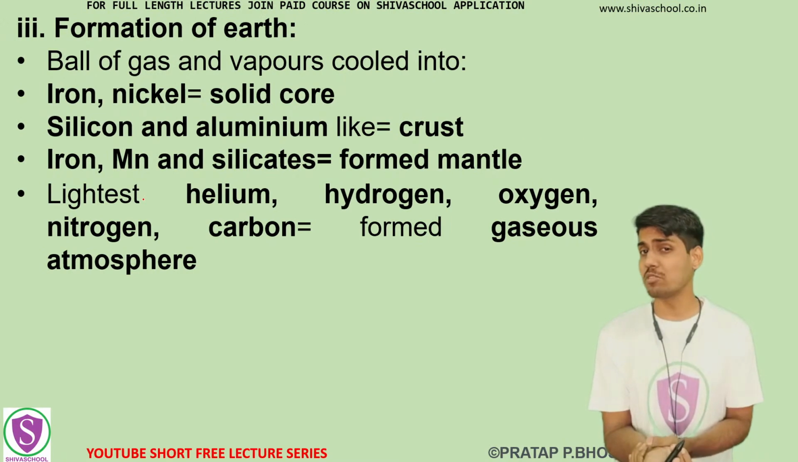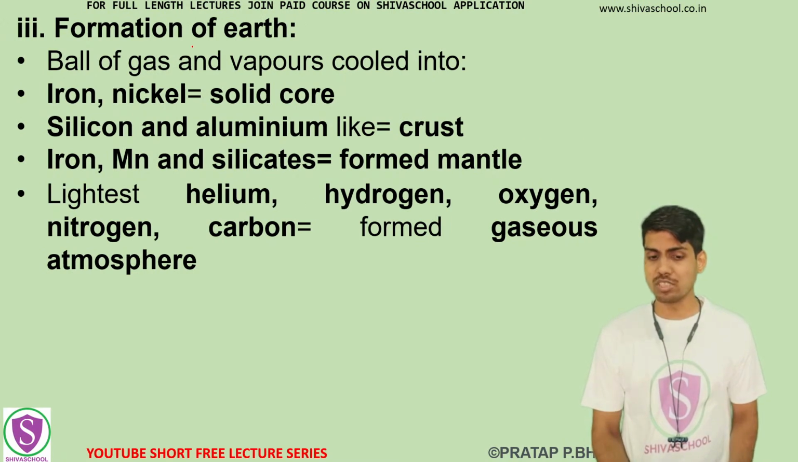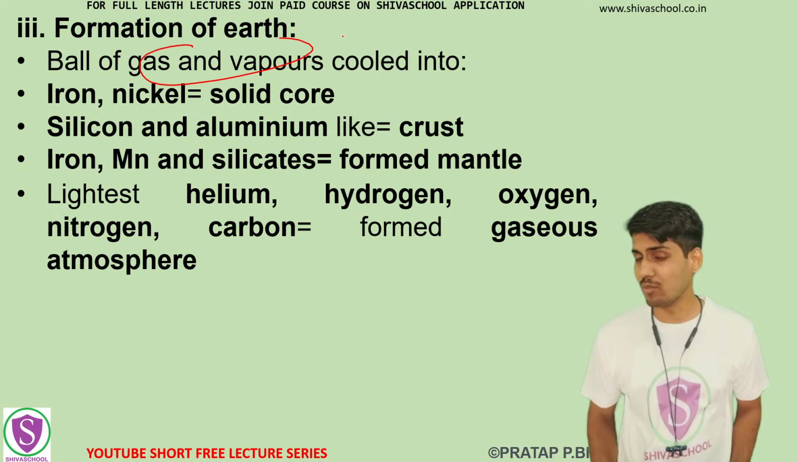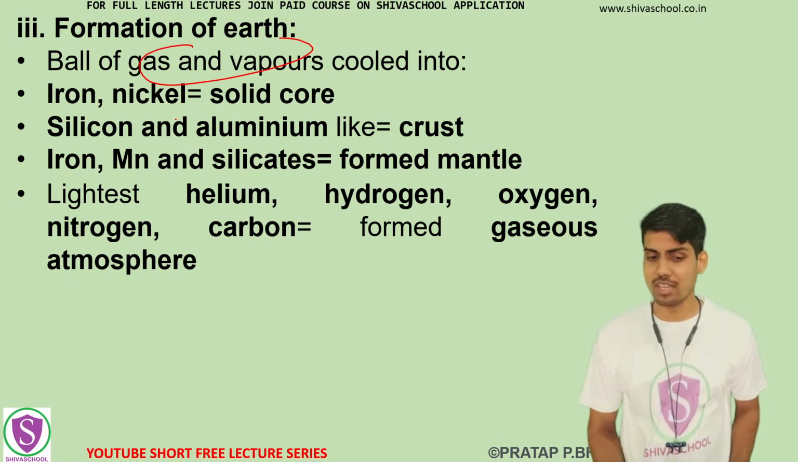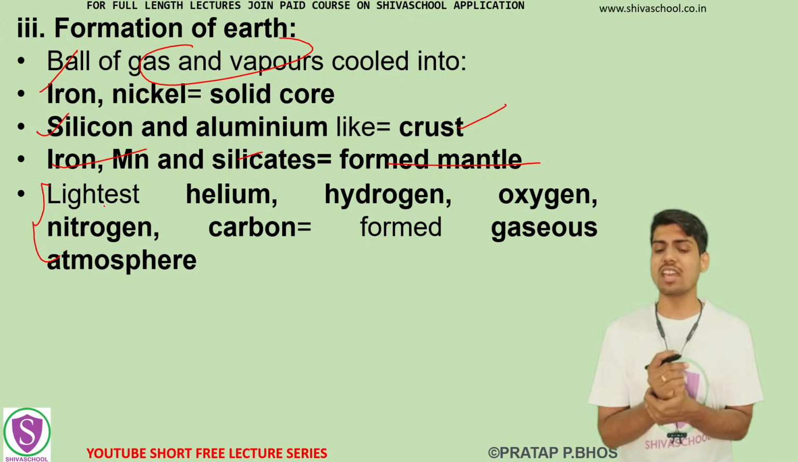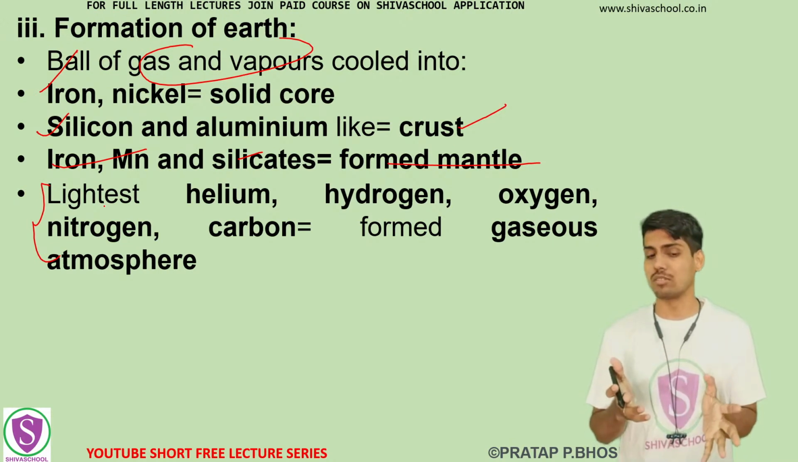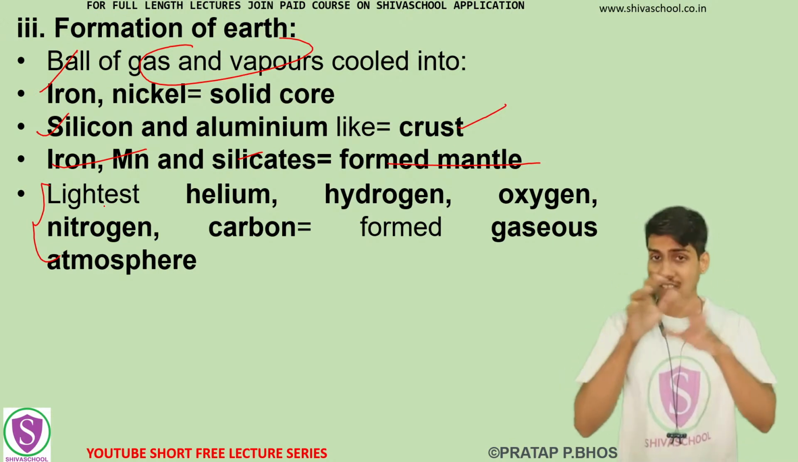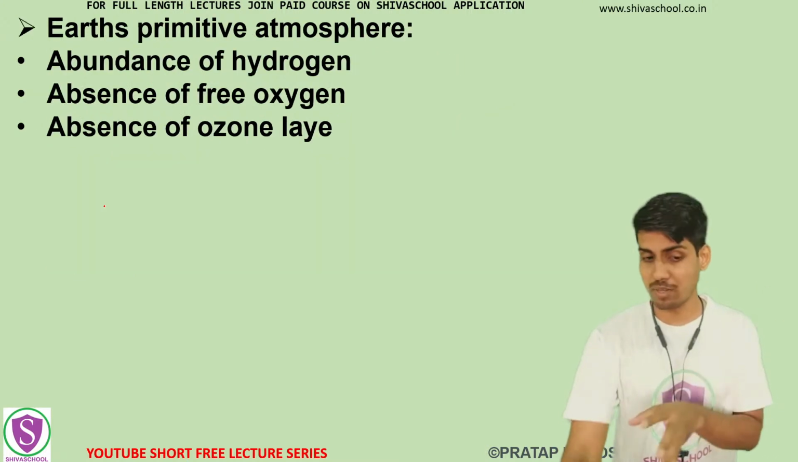How was Earth formed? Earlier it was just a ball of gas and vapors. A solid core formed from iron and nickel, silicon and aluminium formed the crust, and iron and manganese silicates formed the mantle. Whatever the other lightest elements and gases were there formed the gaseous atmosphere. So this is how the formation of Earth occurred after the big bang theory.